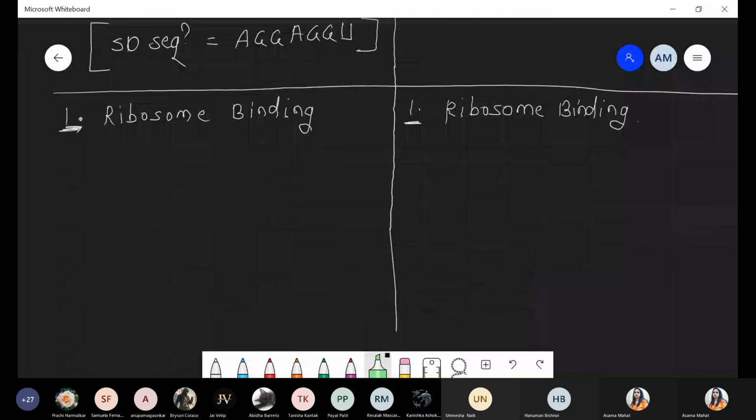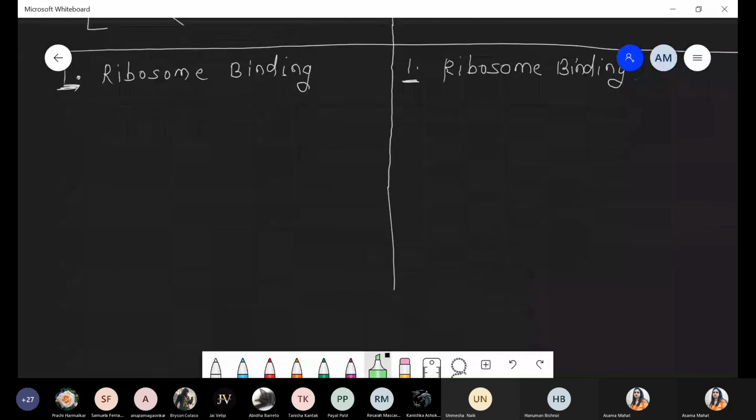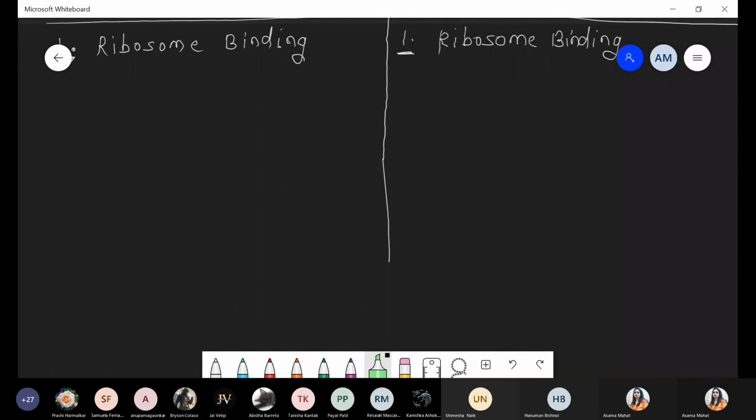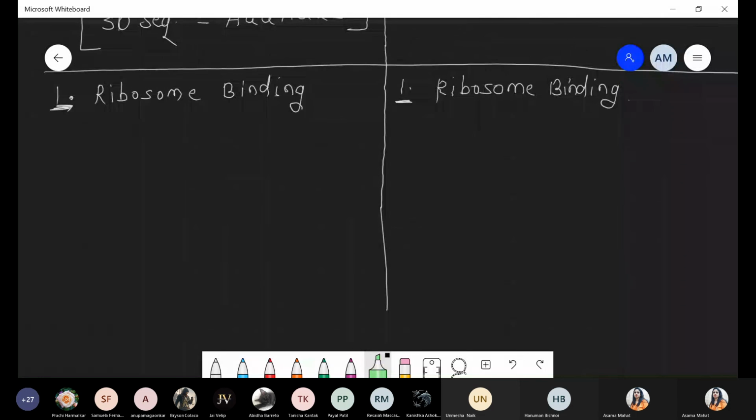First of all, we have to draw the ribosome binding. Ribosome binding means which subunit binds first? The small subunit. So we only have to draw the small subunit. Quickly, we take the messenger RNA, 5 prime to 3 prime, and I am giving the name. It is present as 5 prime to 3 prime.